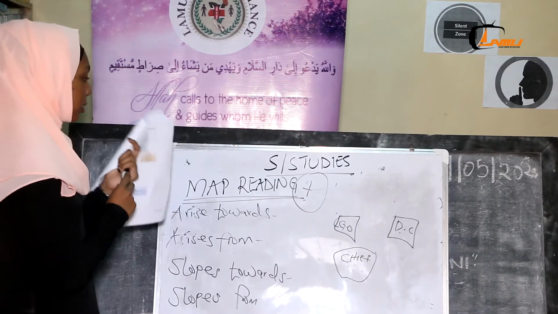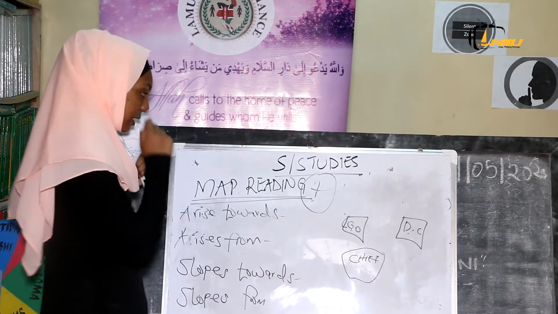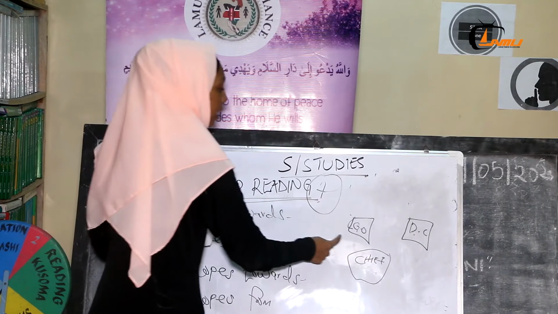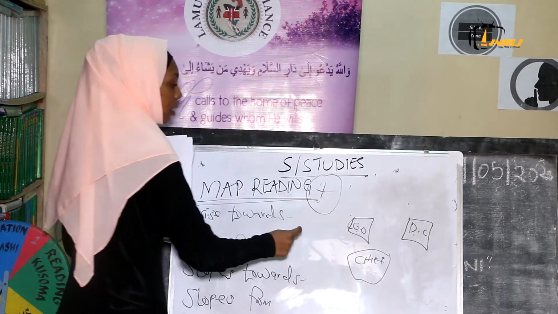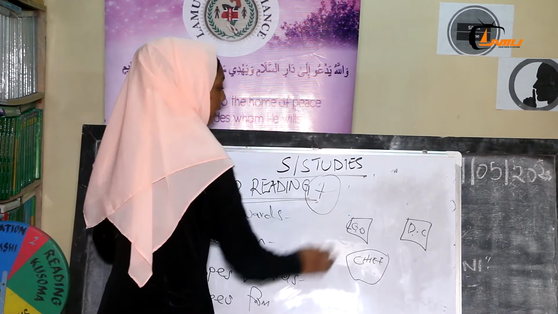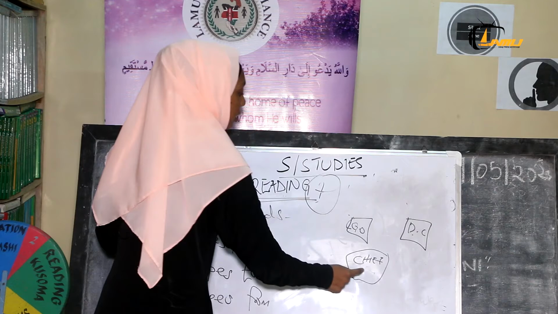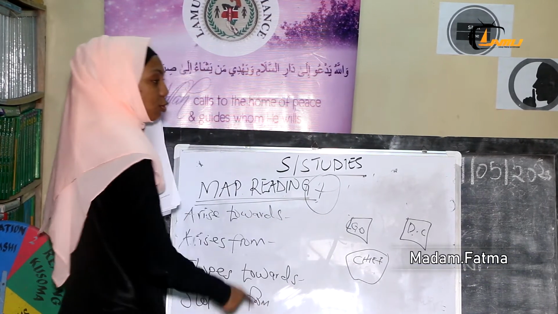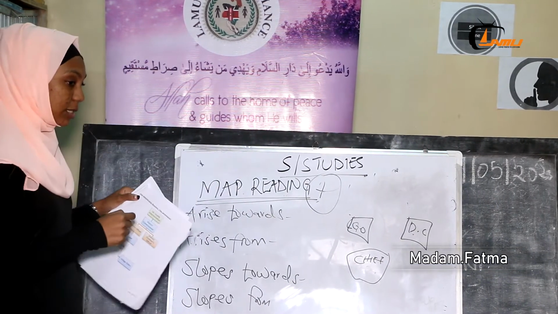When you're told who is the head of that area, you should know the head is the governor office. It should be the governor, not the DC or the chief. Again, when you see the governor office, you should know that map is a county.